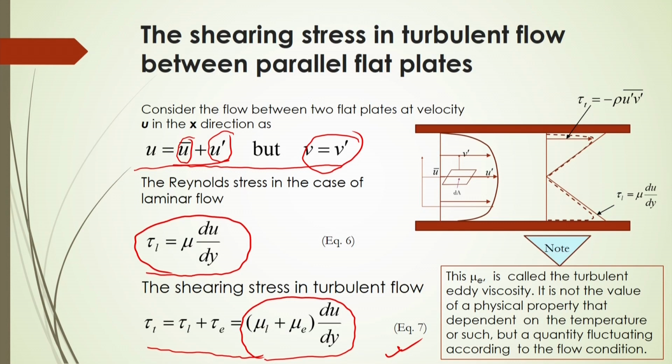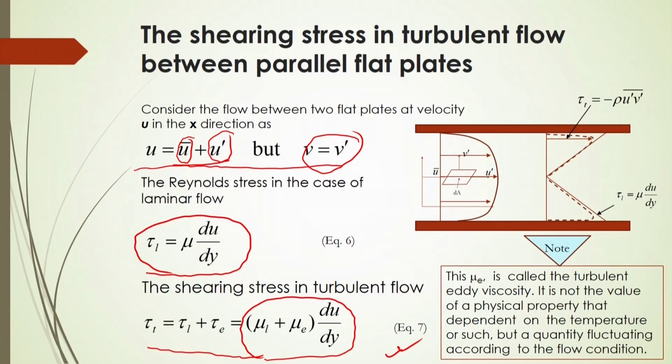Now, an important point here is that mu e, whatever we have discussed, is called the turbulent eddy viscosity. It is not the value of a physical property that depends on the temperature or such, but a quantity fluctuating according to the flow conditions. So, you have to remember it is not a physical property, but a phenomenon that is defined according to the flow condition.